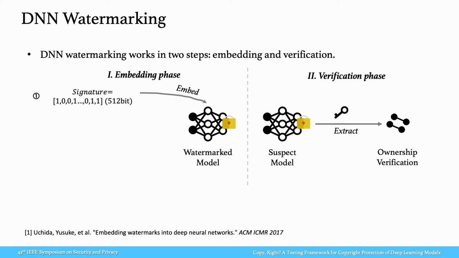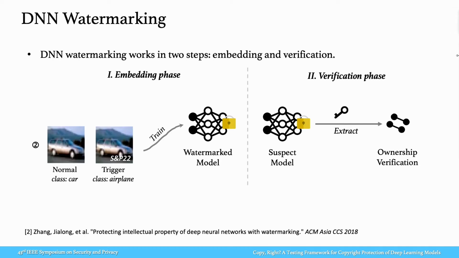White box watermarking embeds a pre-designed signature, for example, a string of bits, into the parameter space of the model via certain regularization terms. The ownership could be claimed when the extracted signature from a suspect model is similar to that of the owner model. Black box watermarking usually leverages backdoor attacks to implant a watermark pattern into the owner model by training the model with a set of backdoor examples relabeled to a secret class. The ownership can then be claimed when the defender queries the suspect model for examples attached with the watermark trigger and receives the secret class as predictions.